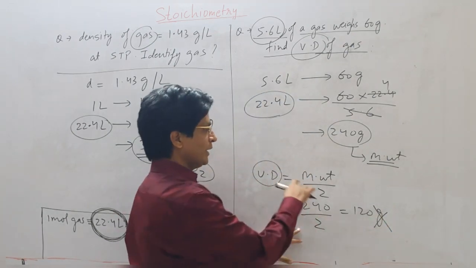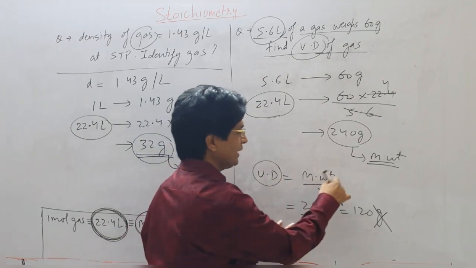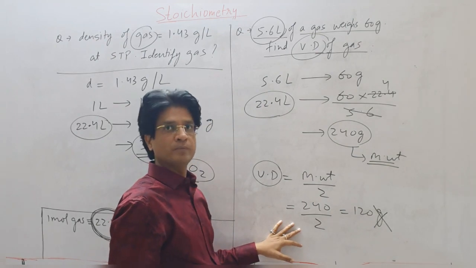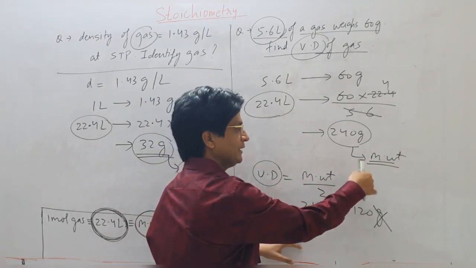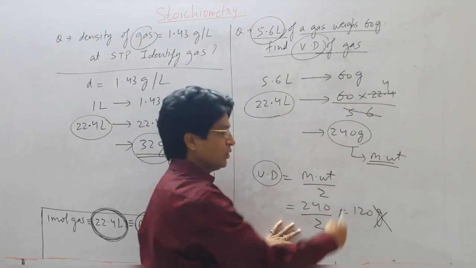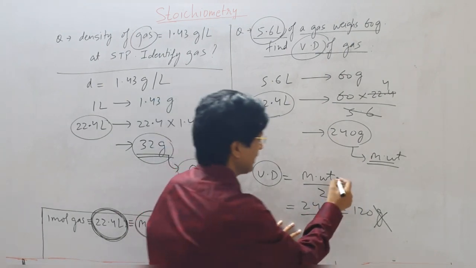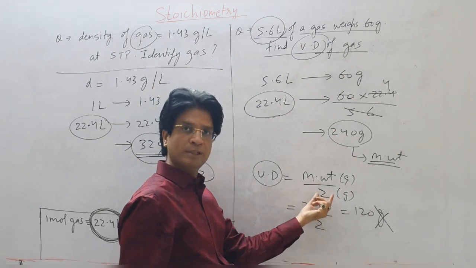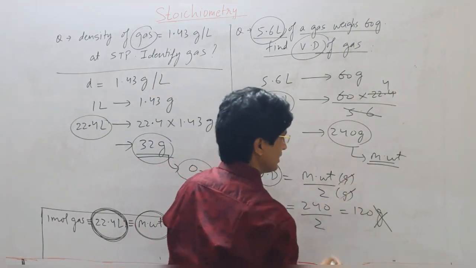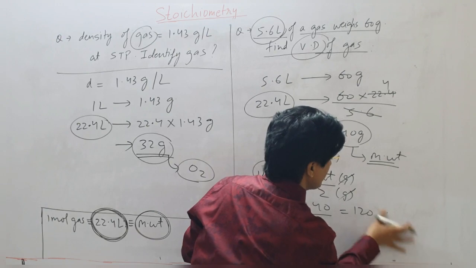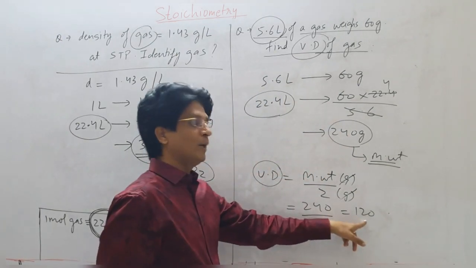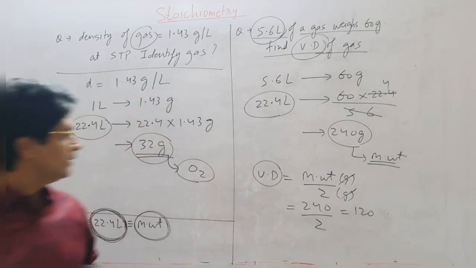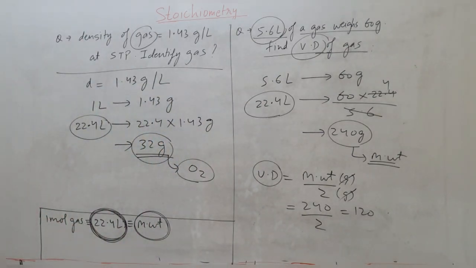And the reason, when you say vapor density, it is molecular weight of a substance divided by molecular weight of hydrogen. So weight in grams and in grams will be cancelled. So gram and gram are cancelled. So this is actually grams, this is also grams. This 2 is nothing but molecular weight of hydrogen. So they will be cancelled. So vapor density is a unitless entity. It should be 120, not 120 grams. I hope you understand this thing. Okay. Now let's move to next question.